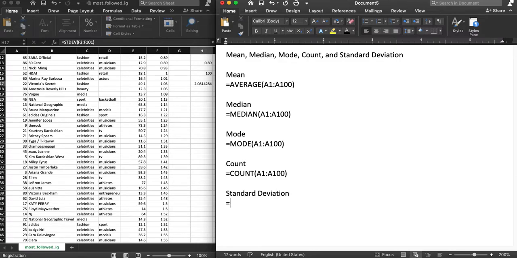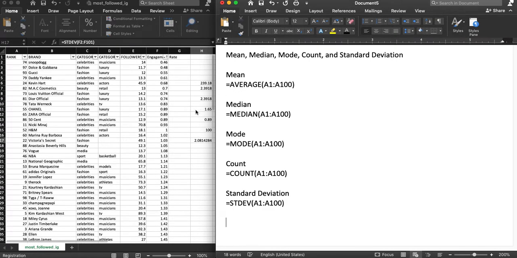So deviation equals stdev A1 100. Right, so it's real straightforward. It's the word that we're looking for in every case except here, the average. In this class, we'll talk about the mean. Excel uses the word average. So very quickly, we're able to come up with those values.